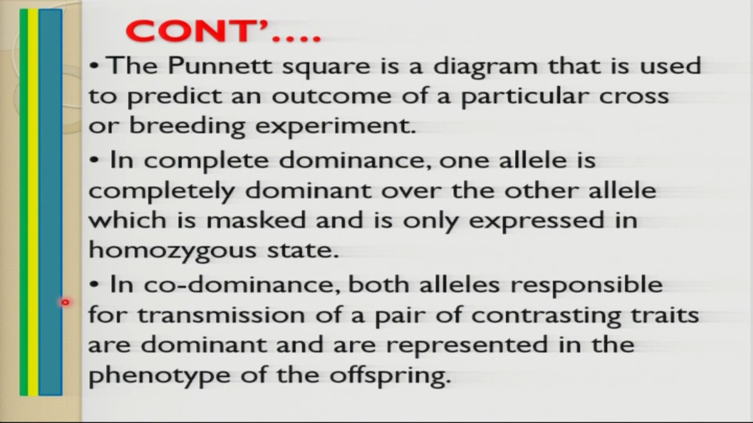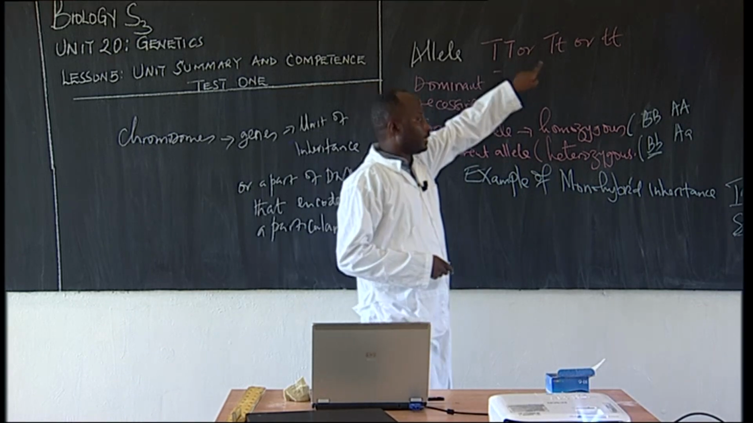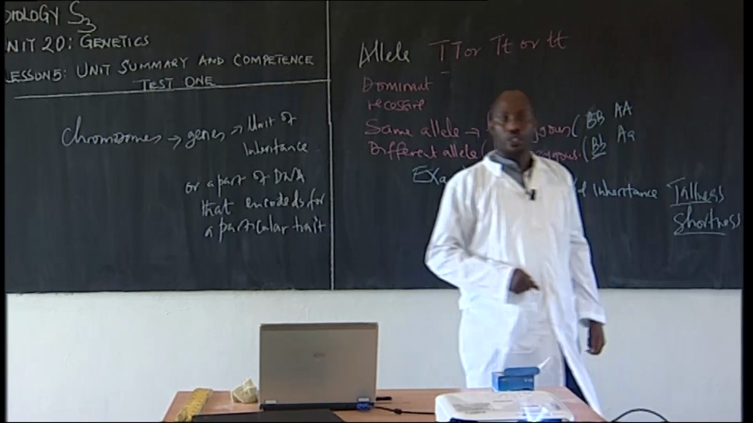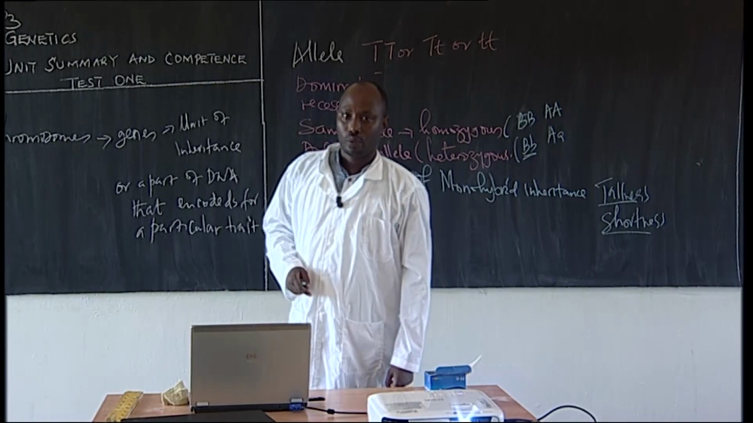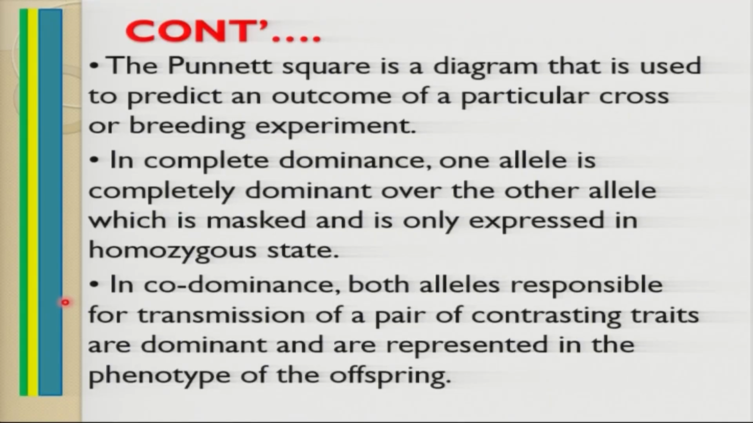So complete dominance is a condition where an allele is completely dominant over the other allele, which is masked, and is expressed in the homozygous state. Take an example. If I have T capital and T capital, this is complete dominance. The example that I've been doing there is complete dominance. Excellent. Good. So we have another one, and we said that one happens in a homozygous state.